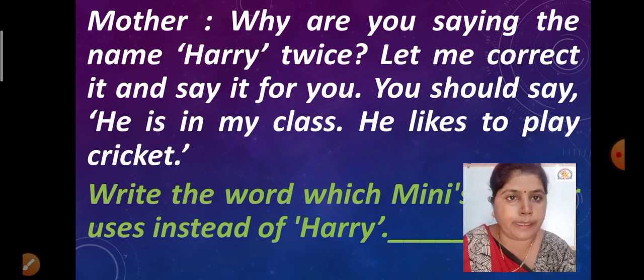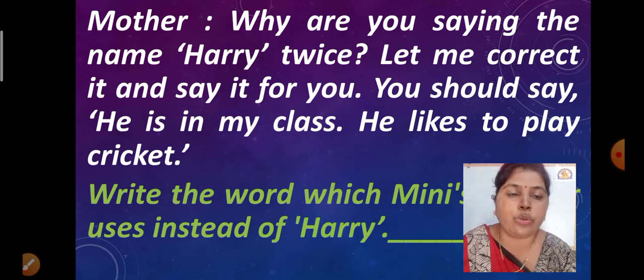He likes to play cricket. So what Minnie's mother told her is that we should not repeat the name of any person again and again. Instead of that word, we can use other words like he, she, it, etc. Harry is a boy, so what can Minnie say? Minnie should say, he is in my class and he likes to play cricket.